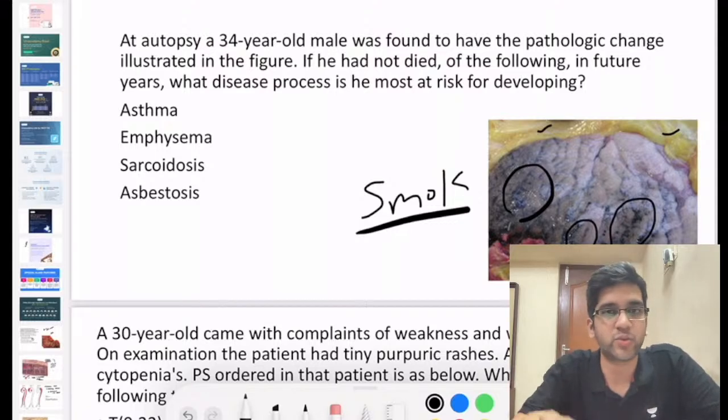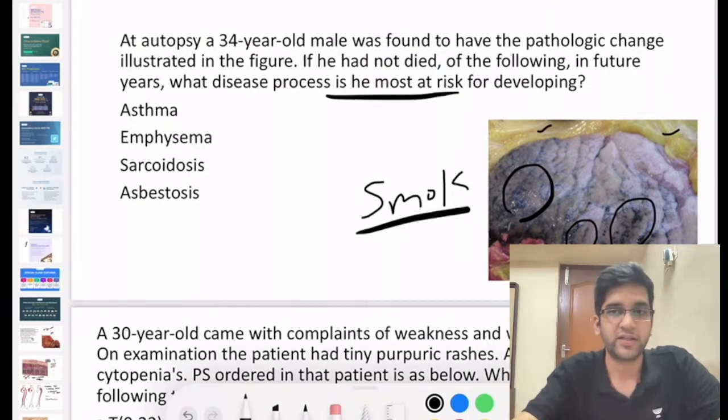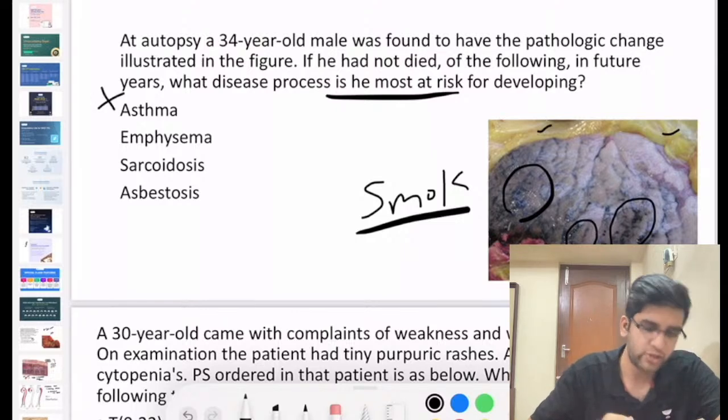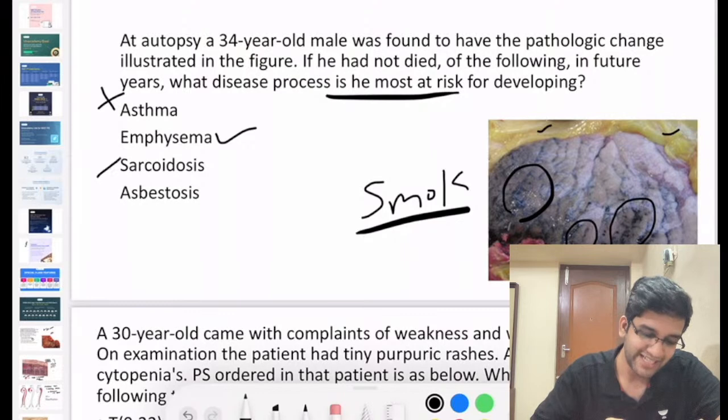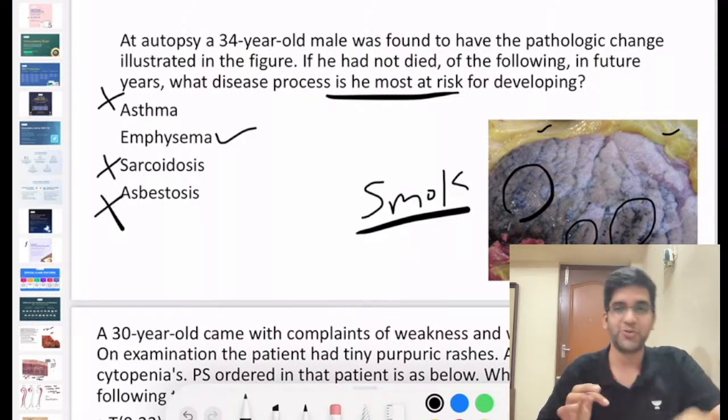Now let's rephrase this question and look at it. Smoking is a risk factor for which of the following diseases? Because the question asks which of the following the person is at risk of developing. Asthma is generally not related to smoking. Emphysema is definitely related to smoking. Sarcoidosis is no. Asbestosis is no. Right?